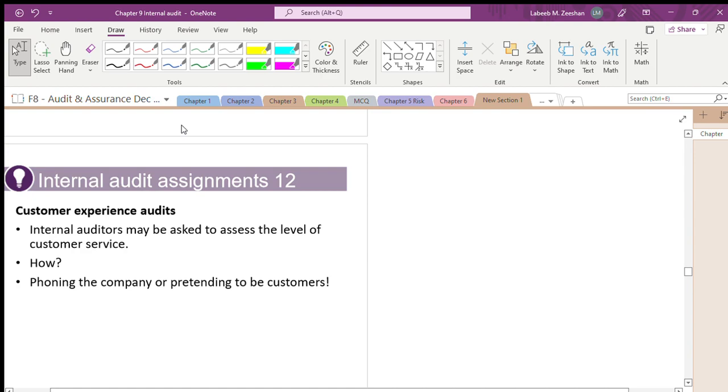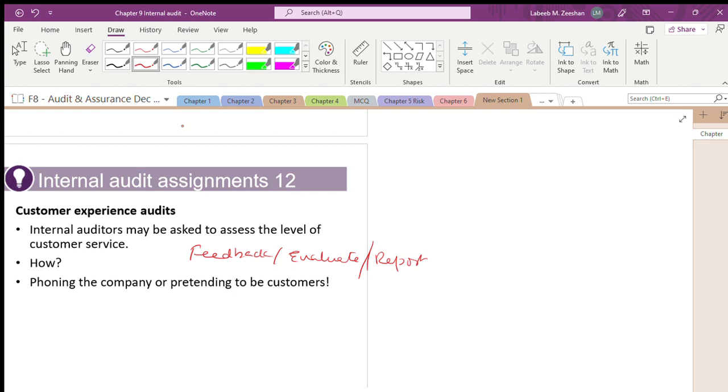And what will the internal auditor do? The internal auditor will also take feedback from the customer, evaluate the feedback, and report the results of the feedback. The internal auditor may be asked to assess the level of customer service, phoning the company or pretending to be a customer.